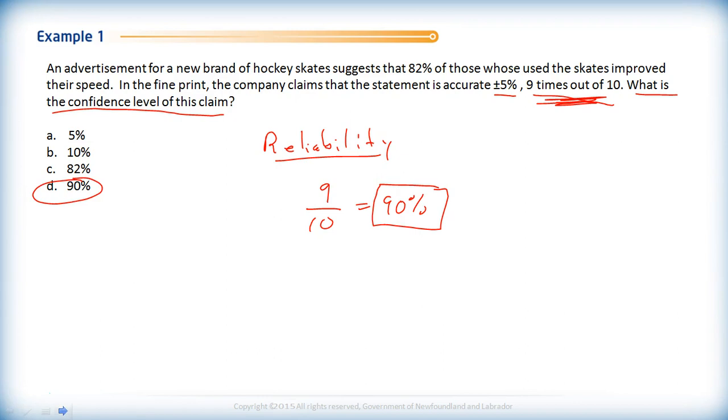Okay, good question. Next, a candy company determines for a random sample that the mean mass, the average weight, of a bag of candy is 300 grams with a margin of error of plus or minus 5%. The result is considered accurate 24 times out of 25. Determine the confidence interval for the study. So remember the 24 times out of 25, that's the reliability.